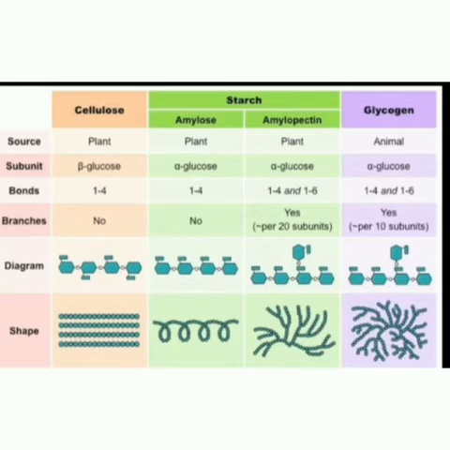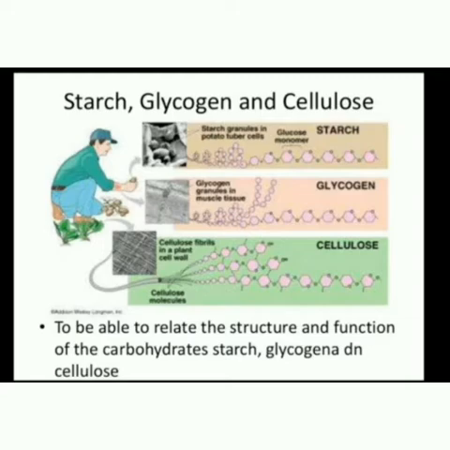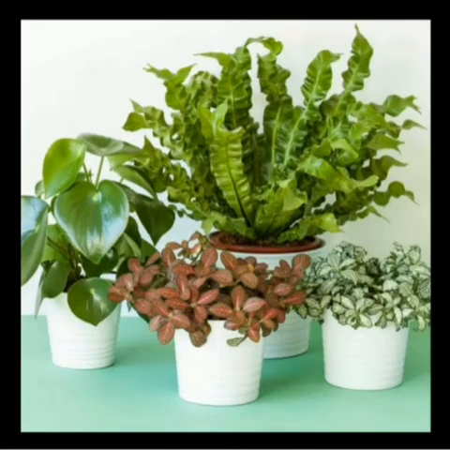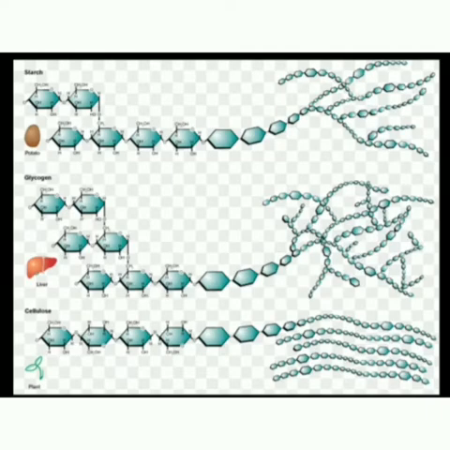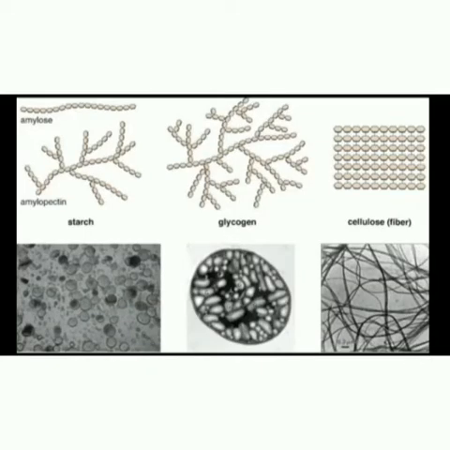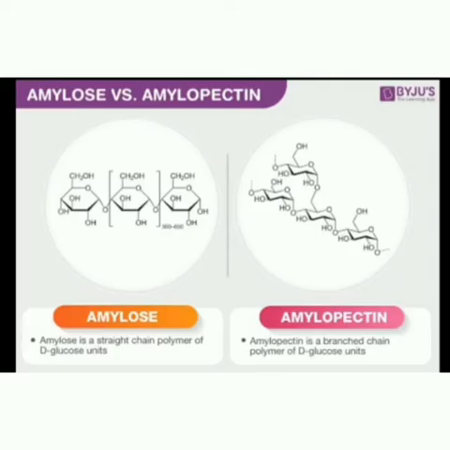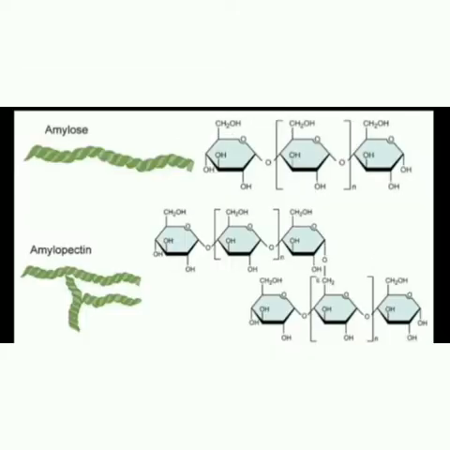Starch is a polymer of alpha-D-glucose. The components of starch are amylose and amylopectin. Cellulose: we obtain cellulose from plants. The polymer of cellulose is beta-D-glucose, and the linkage between them is glycosidic linkage. It is a straight chain. Glycogen is obtained from animals, also called animal starch. The polymer of glycogen is alpha-D-glucose, and it is similar to amylopectin and present in liver, brain, etc.